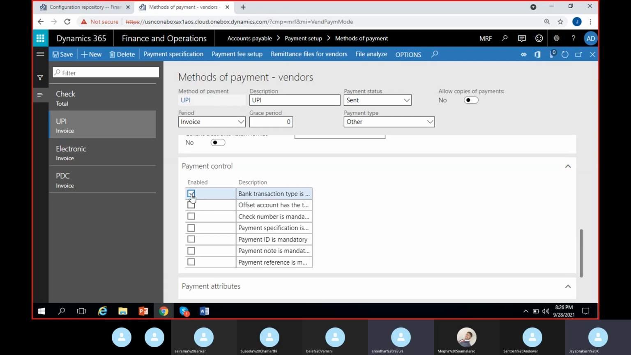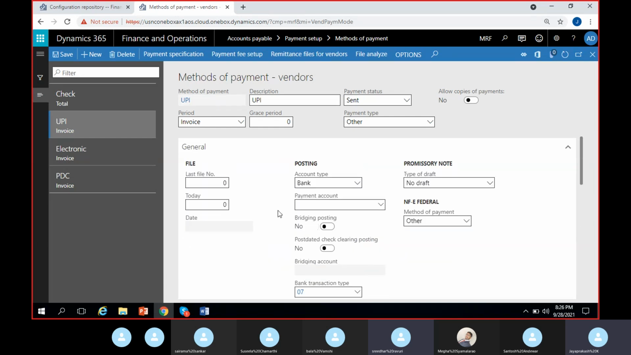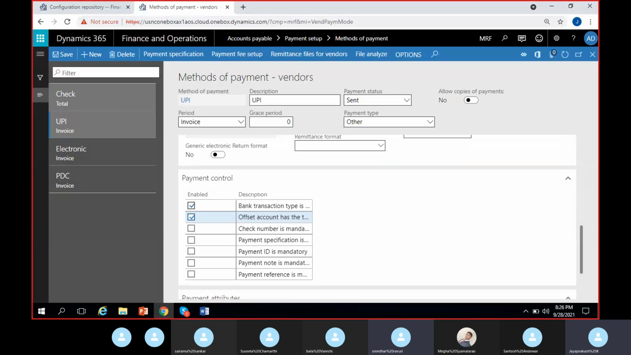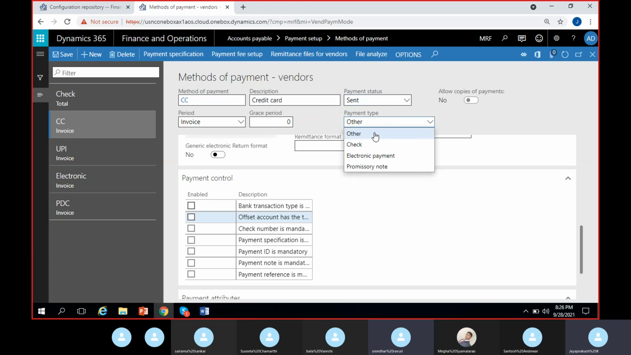Bank transaction type is mandatory. It's given. Offset account should be bank. Okay. That's all. I can also create credit card, like Sidhu was asking yesterday. Method of payment as CC. Description, credit card. I can select it here as sent only. Payment type, I'll select it as other.